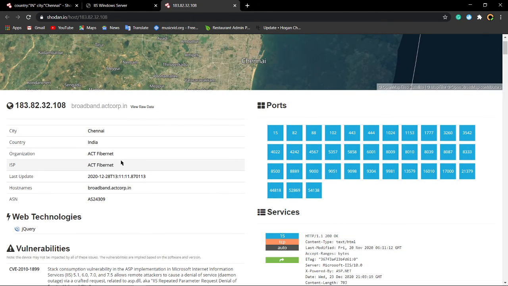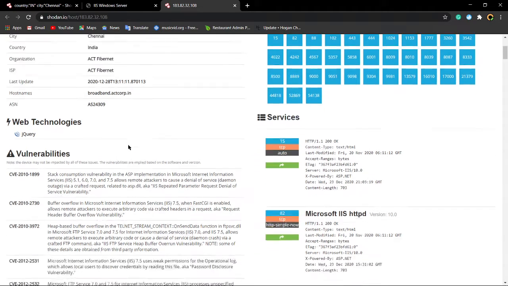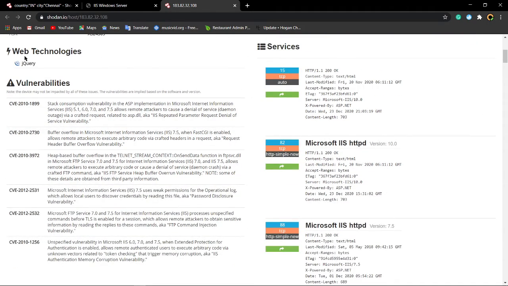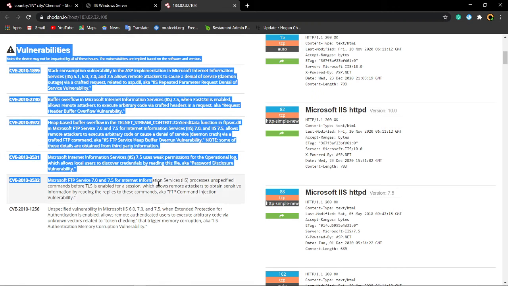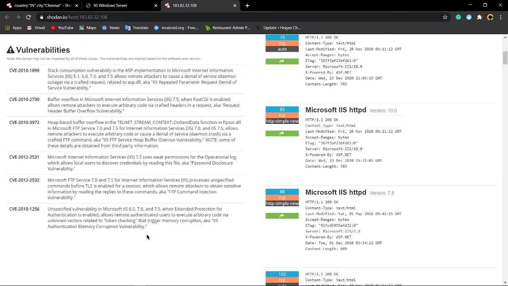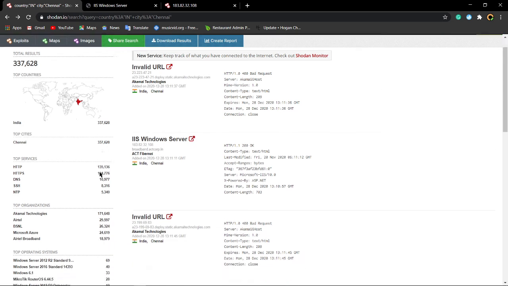This server is located in Chennai. Okay, last updated, fine. Host name is broadband.hackedcop.in. It will give you all the technologies used, such as jQuery, and then vulnerabilities. See, this many vulnerabilities this particular server has. You can even report it to them, saying you were just surfing on Shodan and got this particular result. Okay, you can surf similarly, and then I'll go back.